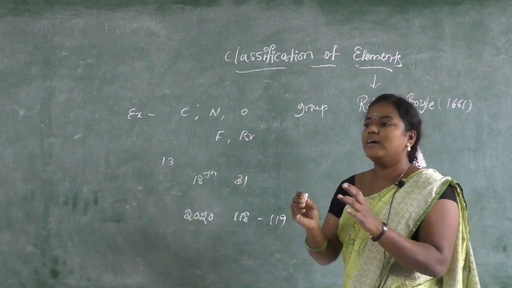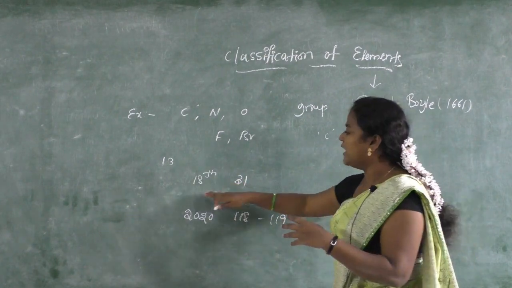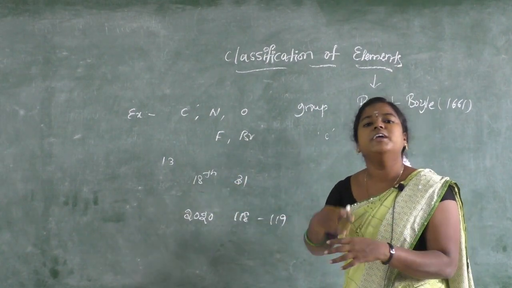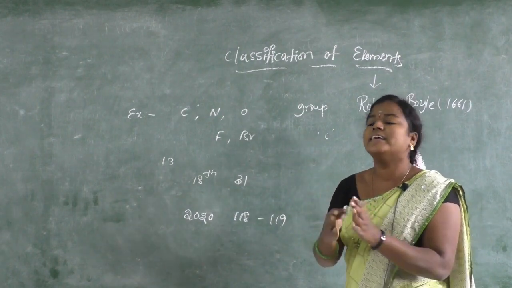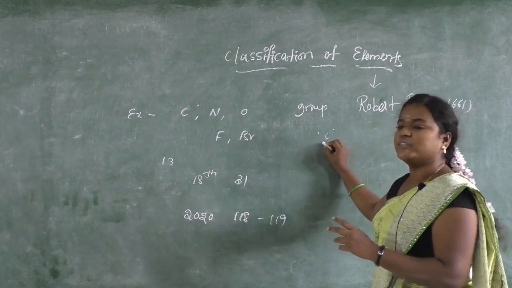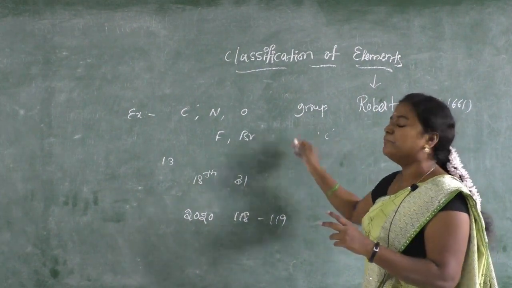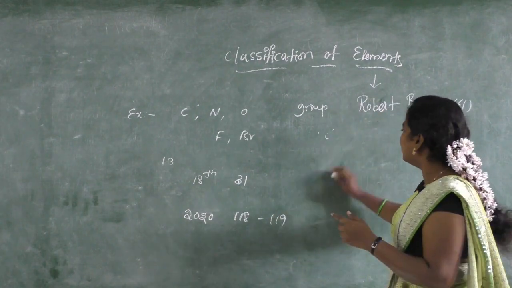If only one element were there, we could read it, not a problem. But we have 118 elements now, and we cannot read them all separately. So they tried to group them and match them by similarity.